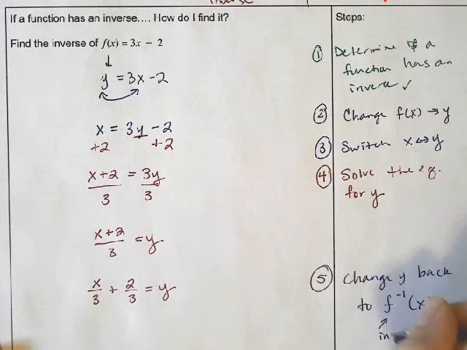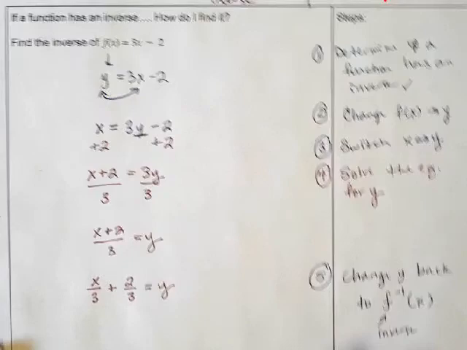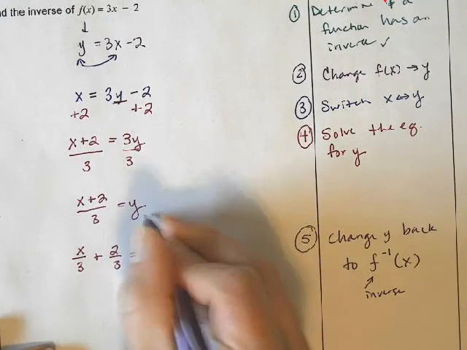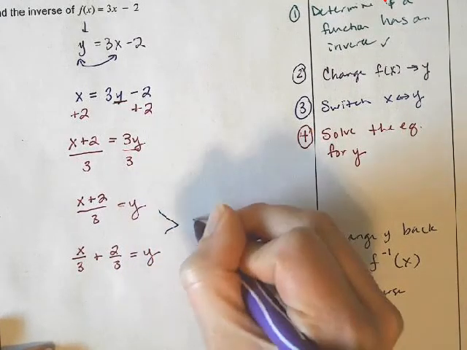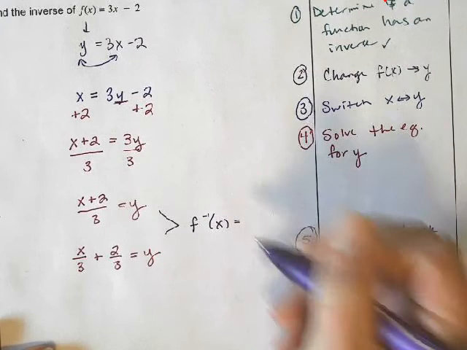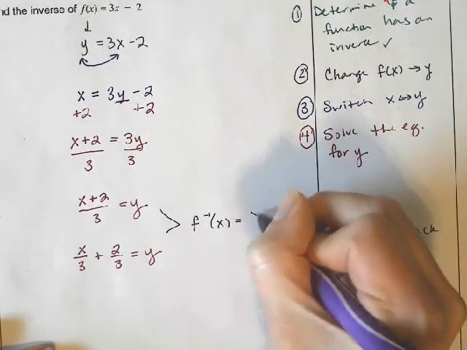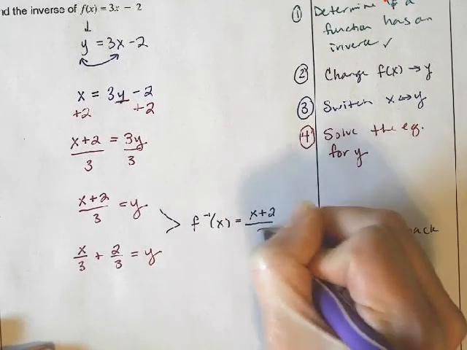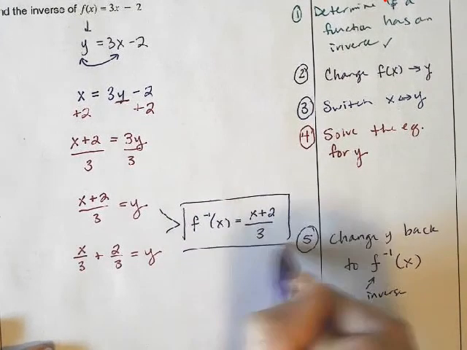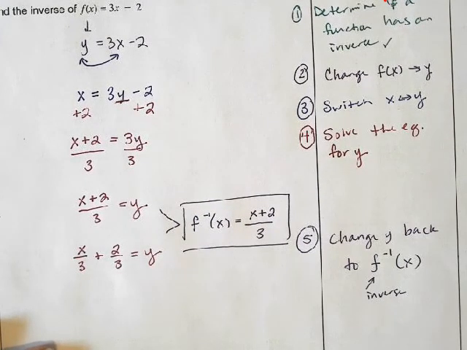That's the notation for an inverse, to signal that we've just found an inverse. So either one of these representations I could write as f to the negative 1 of x equals, and I'll just use the top one, x plus 2 all over 3. So that's how you would approach finding an inverse.